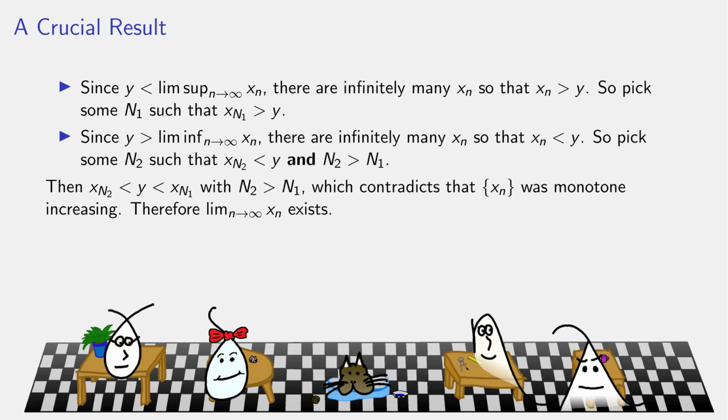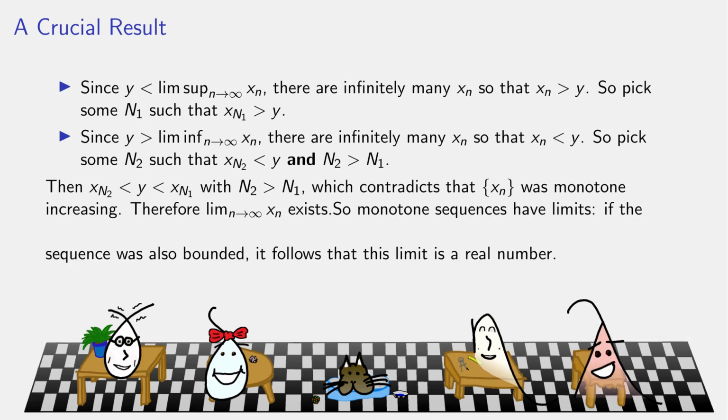So if the LimInf can't be smaller than the LimSup and it must be less than or equal to, the only other option is that they are equal, and therefore by definition the limit exists. So monotone sequences always have limits. If the sequence is bounded, then the supremum and the infimum are always real numbers, and it follows that this limit must be a real number. So altogether, a bounded monotone sequence always has a limit which is a real number.